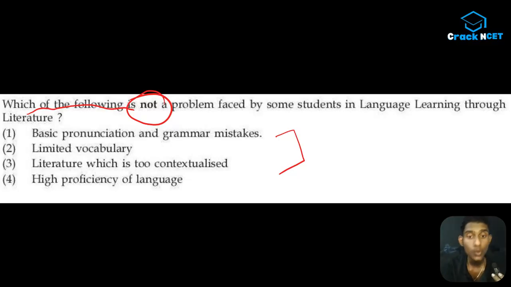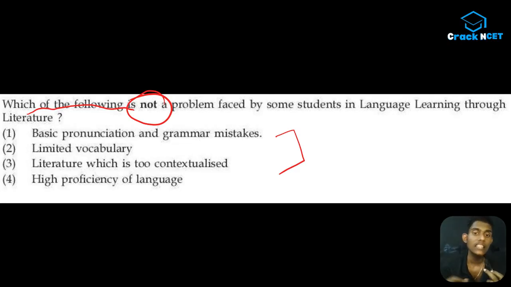If the literature is too contextualized, contextualized matlab, like for example, if one book is too much about Bengali culture, Bengalis can relate to it more than a person like me who is coming from another place. So that's the meaning of contextualized literature. It also makes it difficult for us to understand what the author exactly means, right?